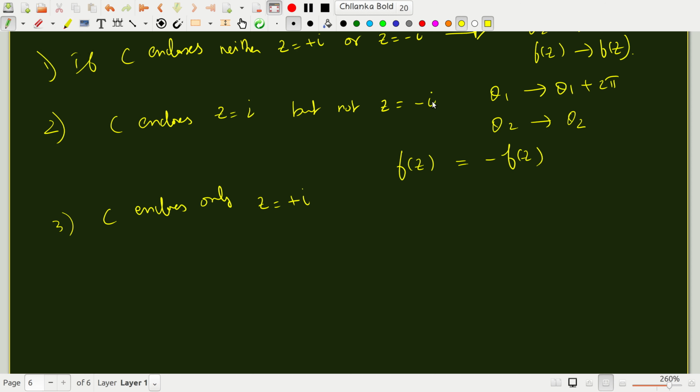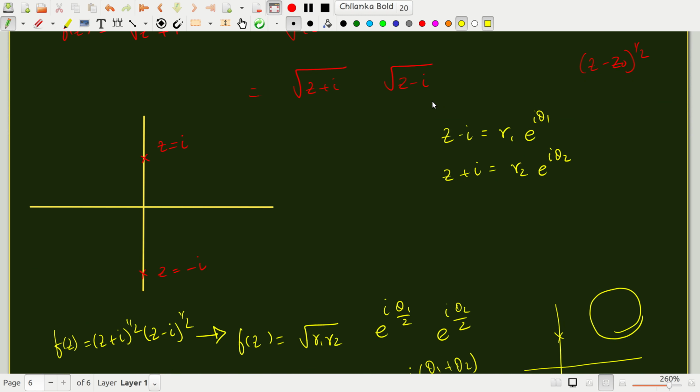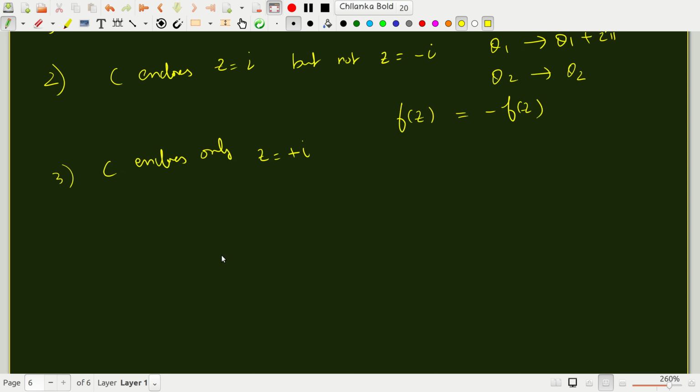Let me just clarify this. When I wrote z minus i, I am expanding about z minus z naught, right? So z naught is i here. So this corresponds to this point and this corresponds to this point. Sorry about the slip here.